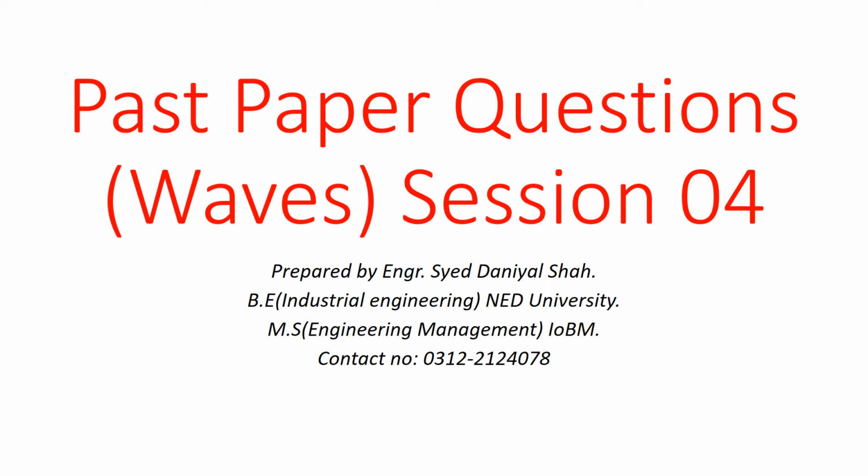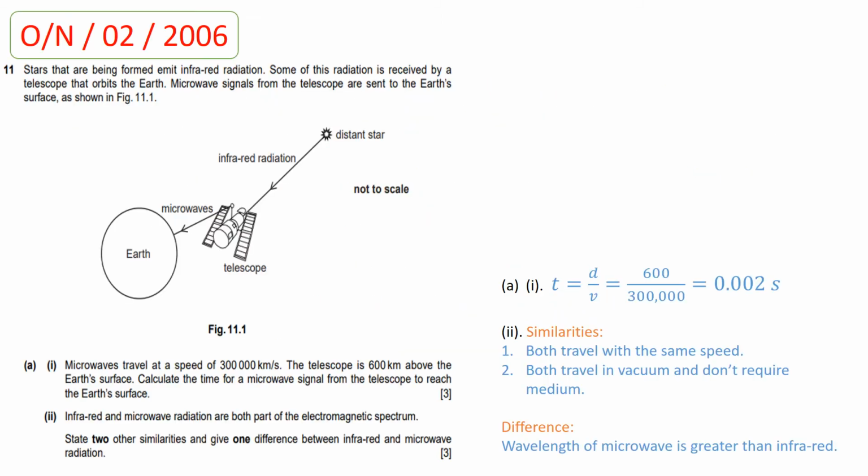This is the fourth session of the past paper questions of chapter Waves, Sound and Electromagnetic Spectrum. So the very first question is taken from October-November paper 2 2016. In this question, stars that are being formed emit infrared radiations.